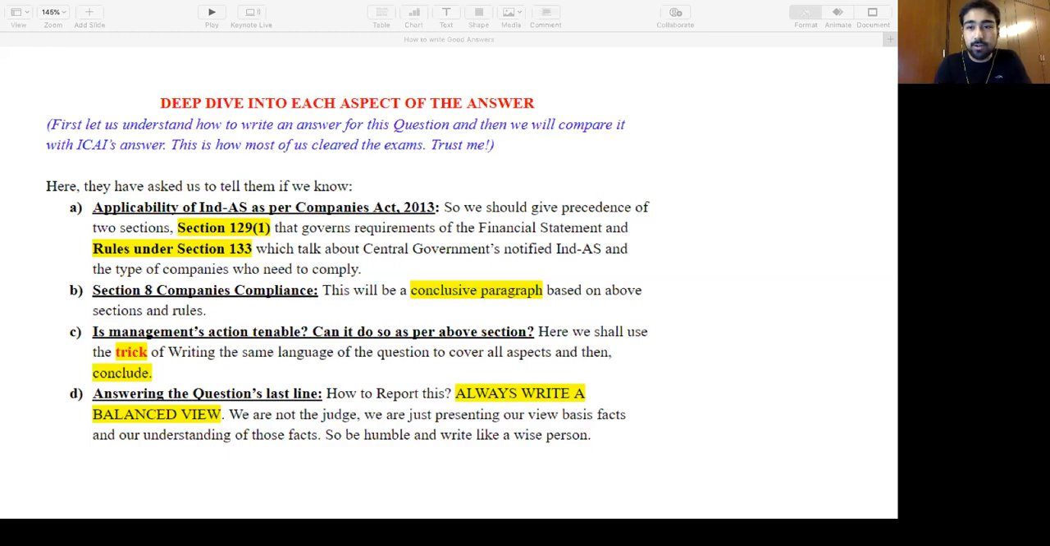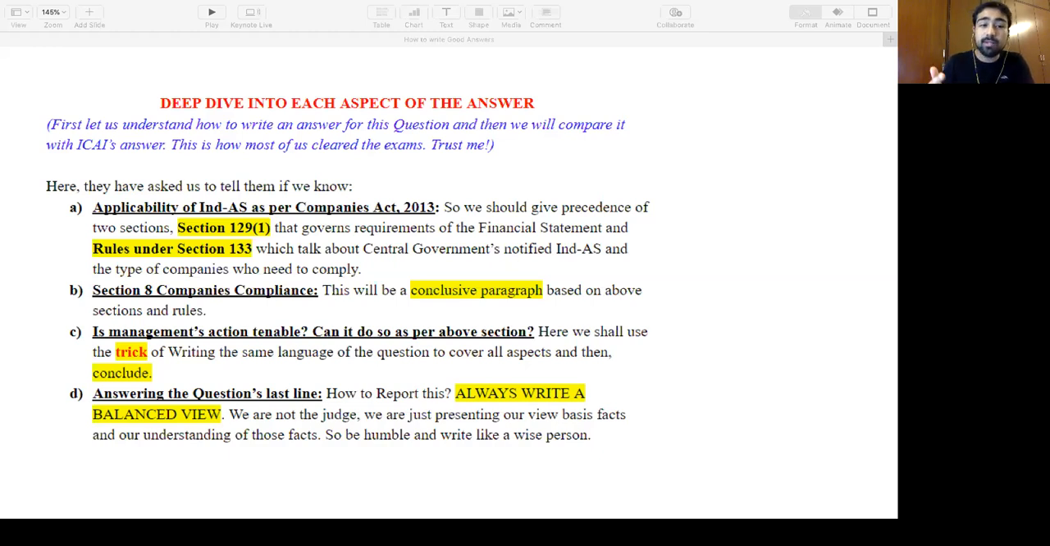The question first talks about the applicability of Ind AS as per Companies Act. So this is what we also will start our answer with. The applicability of Ind AS as per Companies Act. So we should give precedence of the 2 sections, right? Section 129(1) that governs the requirements of financial statements and rules under Section 133, which talks about how the central government has notified the Ind AS, which Ind AS are applicable and to which companies those are applicable. We cover 2 sections, 129(1) and 133, right? On the basis of applicability, the first context of the answer is complete.